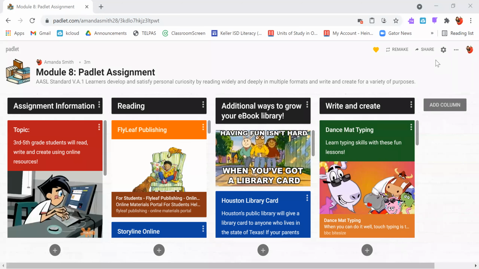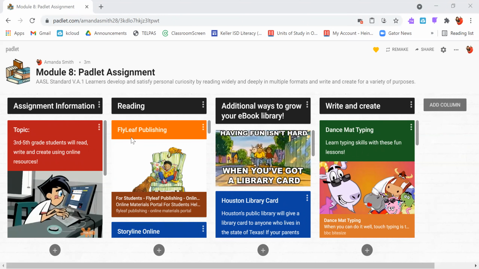The topic of our Padlet is that third through fifth grade students will read, write, and create using online resources. This goes along with AASL Standard 5A1, which says that learners develop and satisfy personal curiosity by reading widely and deeply in multiple formats and write and create for a variety of purposes. So, we're going to be using some online resources to do exactly that.